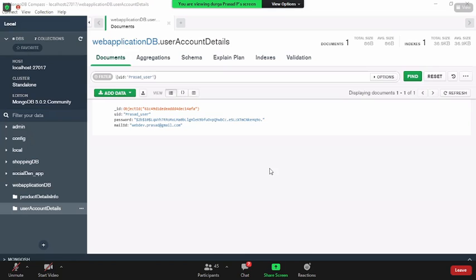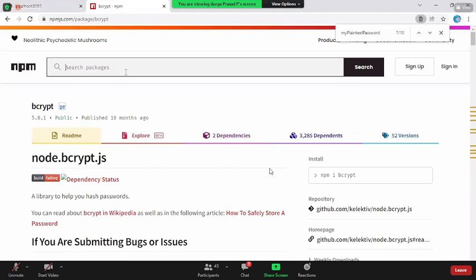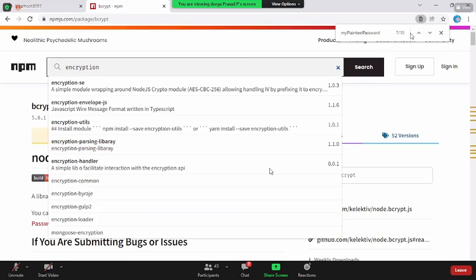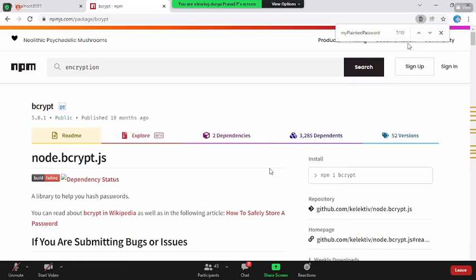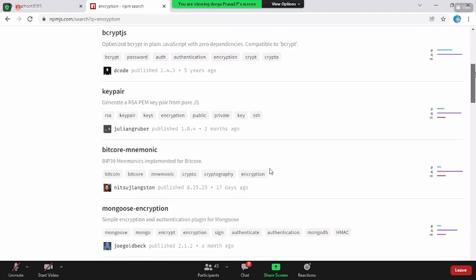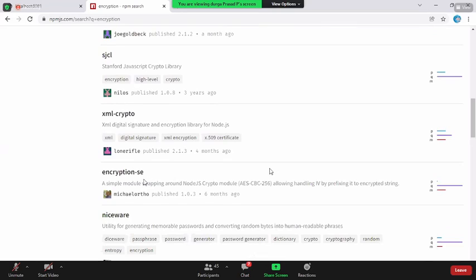And again, right now I went with bcrypt. Now what if you say, no boss, I'm not comfortable with this? You can again search for this, go for encryption. Go for search, bcrypt.js, mongoose encryption, a wrapper around the Node.js crypto module. See, lots of modules are there.